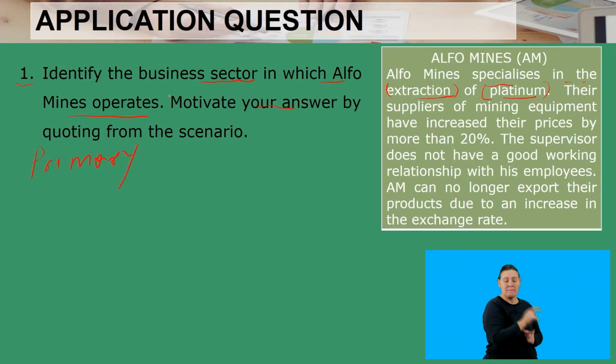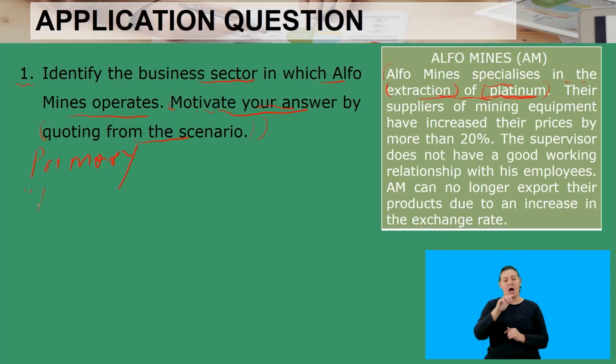But there's a follow-on that says motivate your answer by quoting from the scenario. You are not only supposed to identify, you have to motivate as well. So how do you motivate? You quote from the scenario. So the quoting should be clear. You quote each and every part of the sentence so that you show that you are confident with your motivation. So your motivation would then be